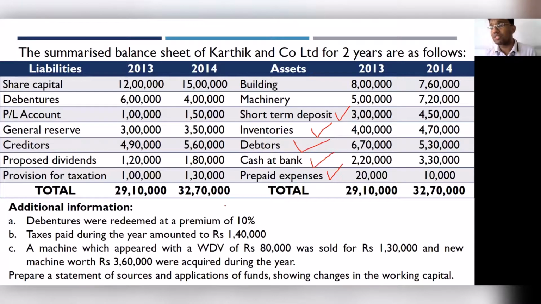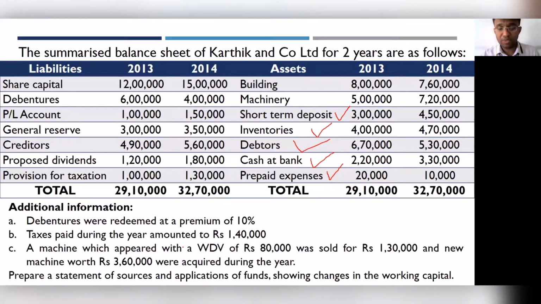So remember, any instrument you can issue at discount or you can issue at premium. So here we have done that at premium. Taxes paid during the year amounted to 1,40,000. What does this mean? Whatever taxes you have paid in that particular year has worked out to be 1,40,000, which means you have to treat this as an adjustment in your provision for taxation.